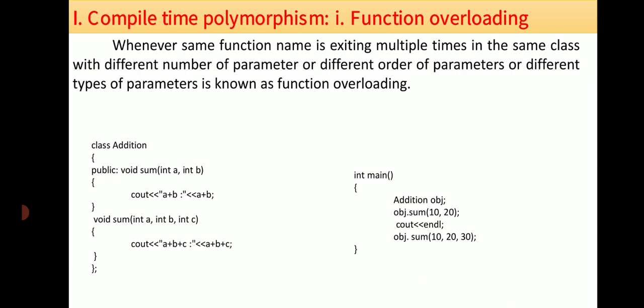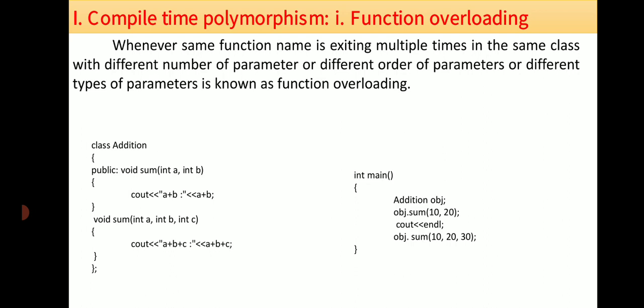The name of the function should be the same, but they must differ in the parameters we provide. They must differ in the number of parameters: one function may have one parameter, another may have two, another may have three.